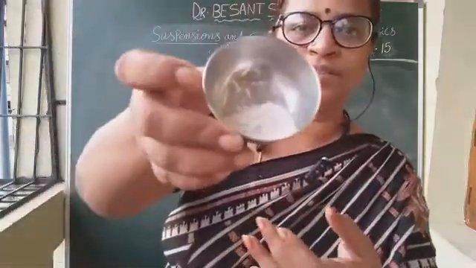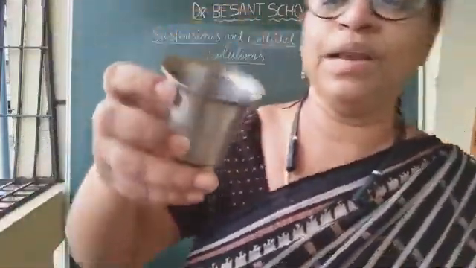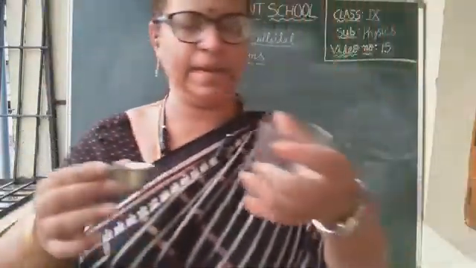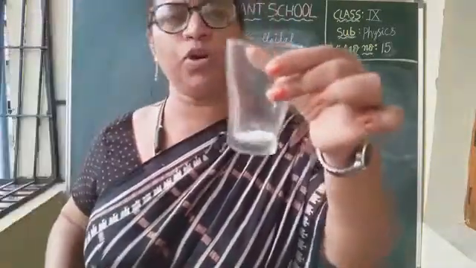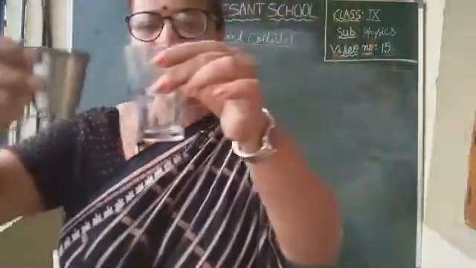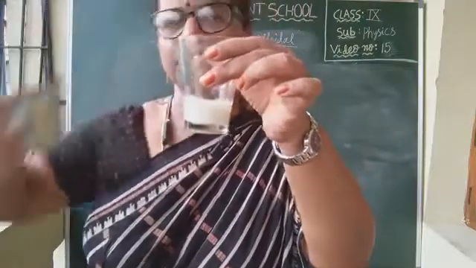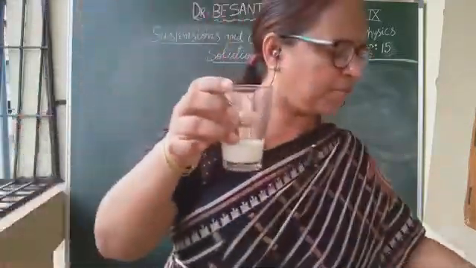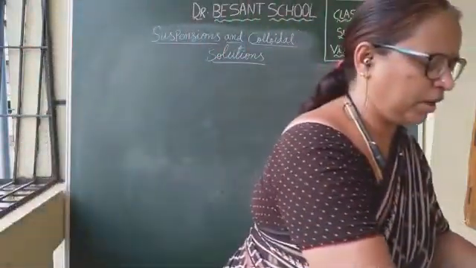I'm taking some chalk powder. What is this? This is chalk powder, and I'm taking some milk, some milk and some chalk powder. Some chalk powder I will take in a glass. See, 1 spoon of chalk powder I took in a glass, and this milk I am pouring in another glass. Okay, children, I took milk and chalk powder. Now what we will do, we will add some amount of water to both.